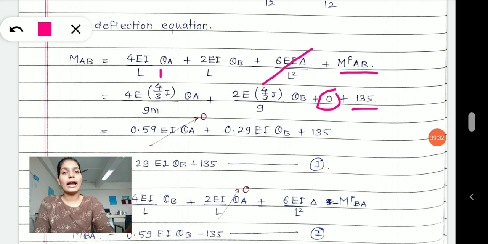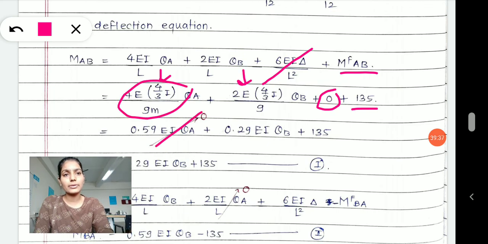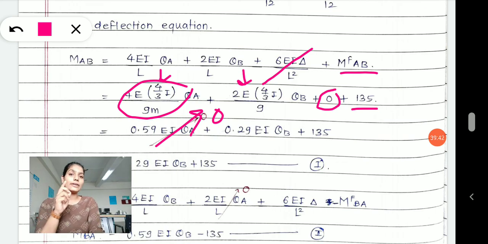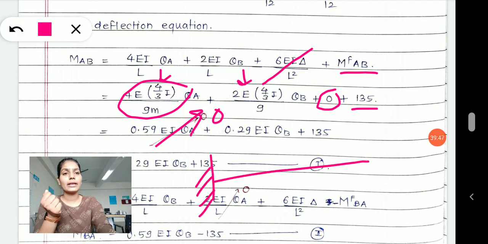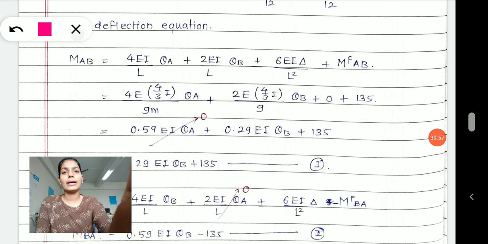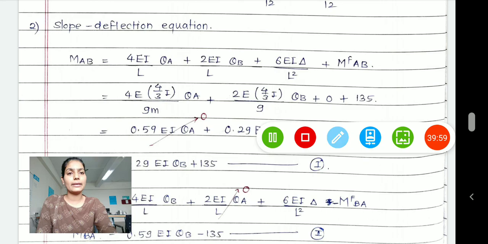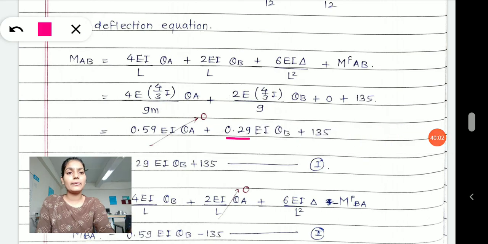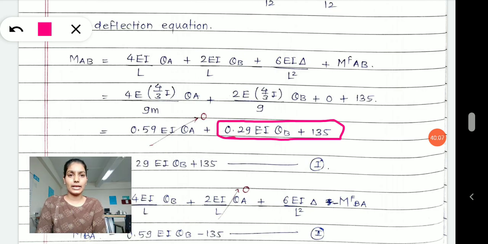Later I have added all the values in the given sum, but again for this term I have written 0. Why have I cancelled that and written 0? Because at a fixed end theta A will not develop, because it is fixed. This is your A end, this is your B support, but at A support, as the boundary condition is fixed, rotation will not develop, and therefore my equation for moment AB becomes 0.29 EI theta B plus 135, right?